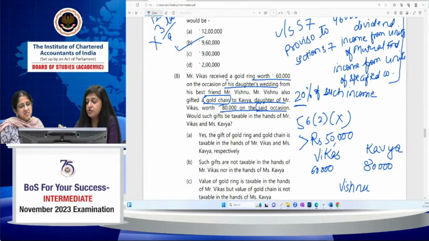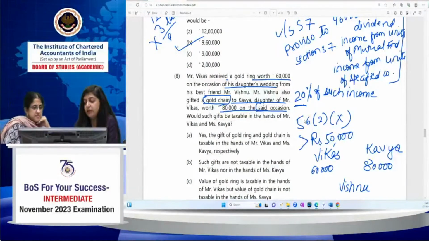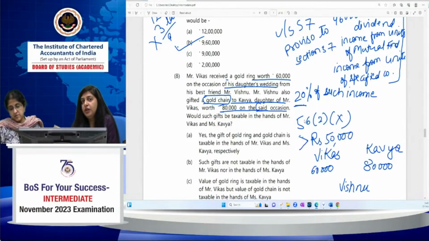There are some exceptions also under section 56(2)(x), in which case the section would not be applicable. What are the exceptions? There are 2-3 exceptions. The major exceptions: if you have received a gift or anything from your relative, or a sum of money received by will or by inheritance, or on the occasion of marriage. There are many other exceptions also, like by charitable trust, holding to subsidiary company, and so on. But I'm talking about only these 3 exceptions. First is from a relative, then second one by will or inheritance, or on the occasion of marriage.